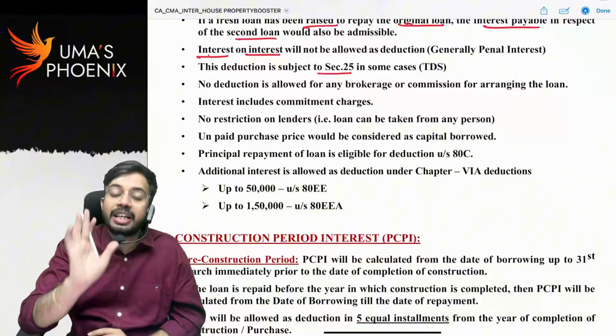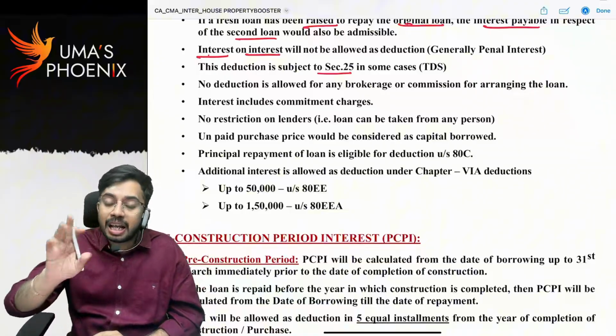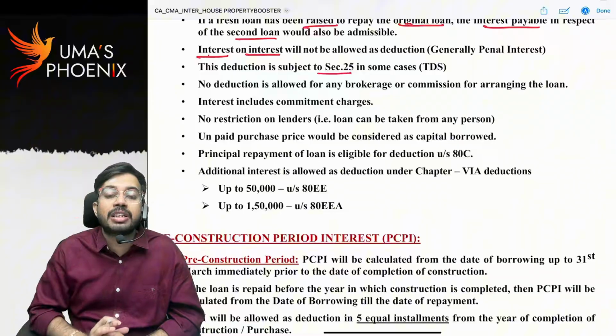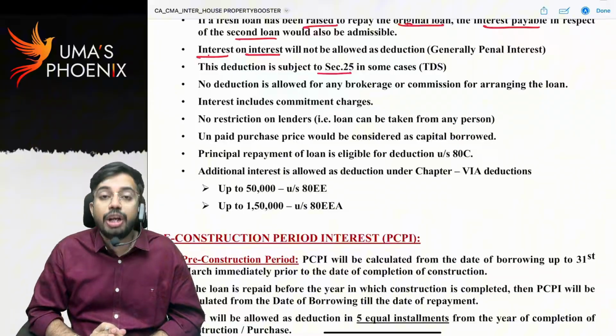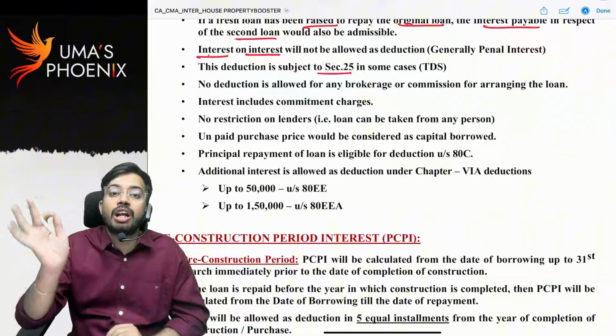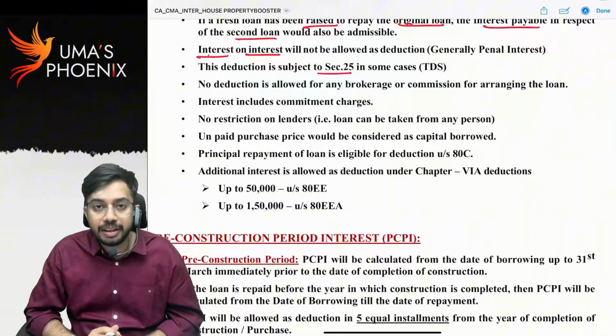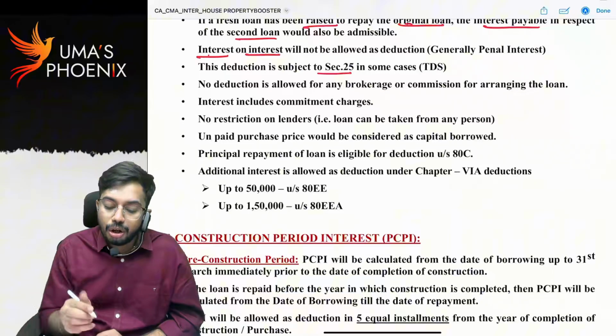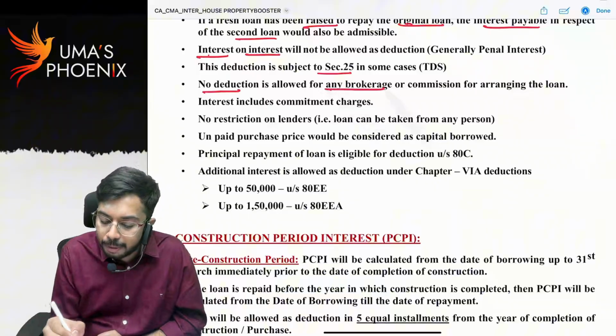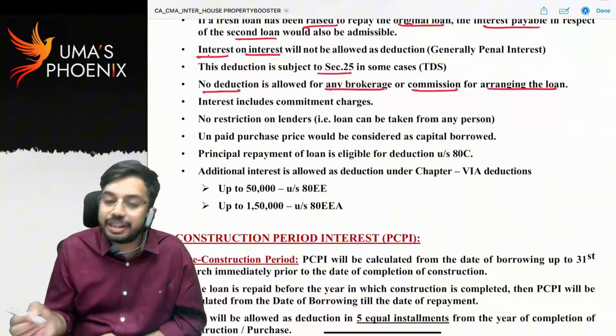Only if you deduct TDS, then only interest is allowed as expenditure, allowed as deduction under section 24B. If you do not pay interest, interest is not allowed as deduction under section 24B. Is it clear? No deduction is allowed for any brokerage or commission for arranging the loan.